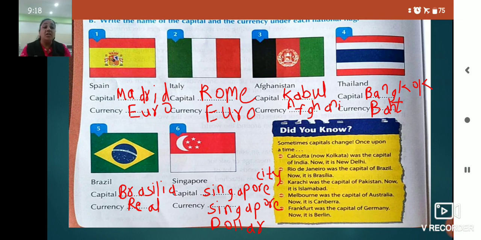Now children, here a Did You Know column is given. What is given in that column? We'll see. Sometimes the capitals change. How? See here. Once upon a time, Calcutta, now spelled KOLKATA, was the capital of India. But now it is New Delhi. Before New Delhi, for some time Kolkata was the capital of India, and now it is New Delhi.